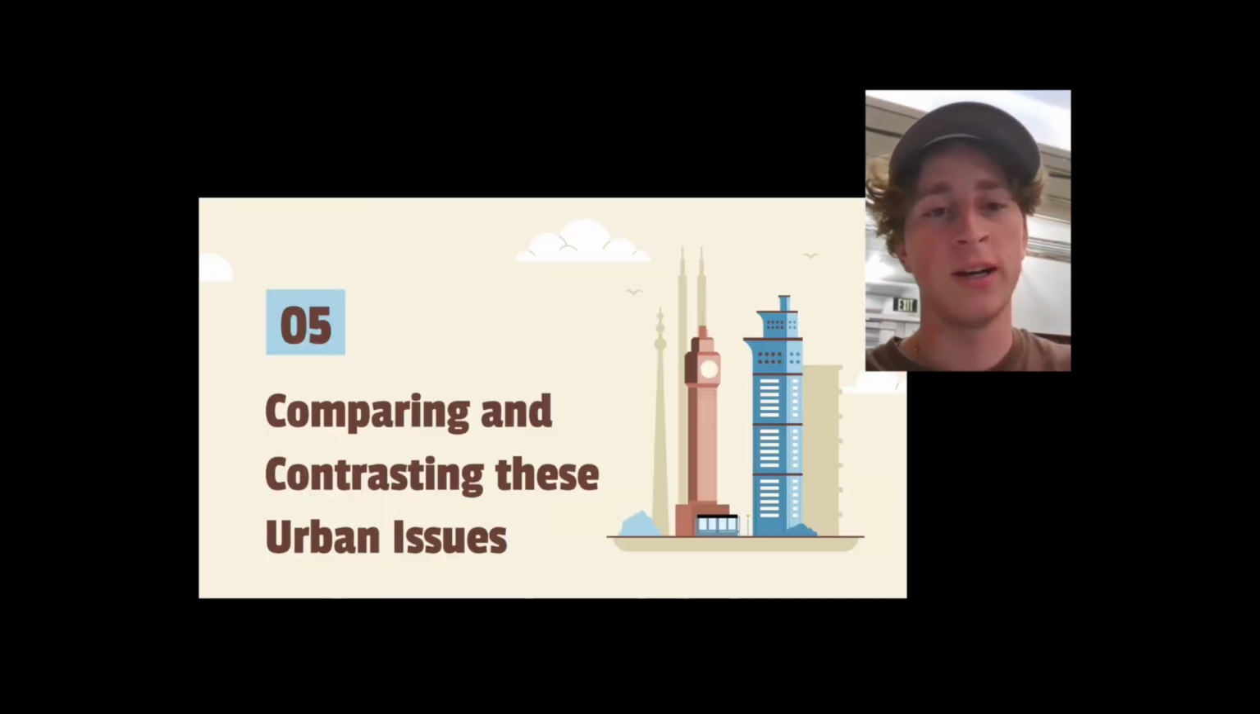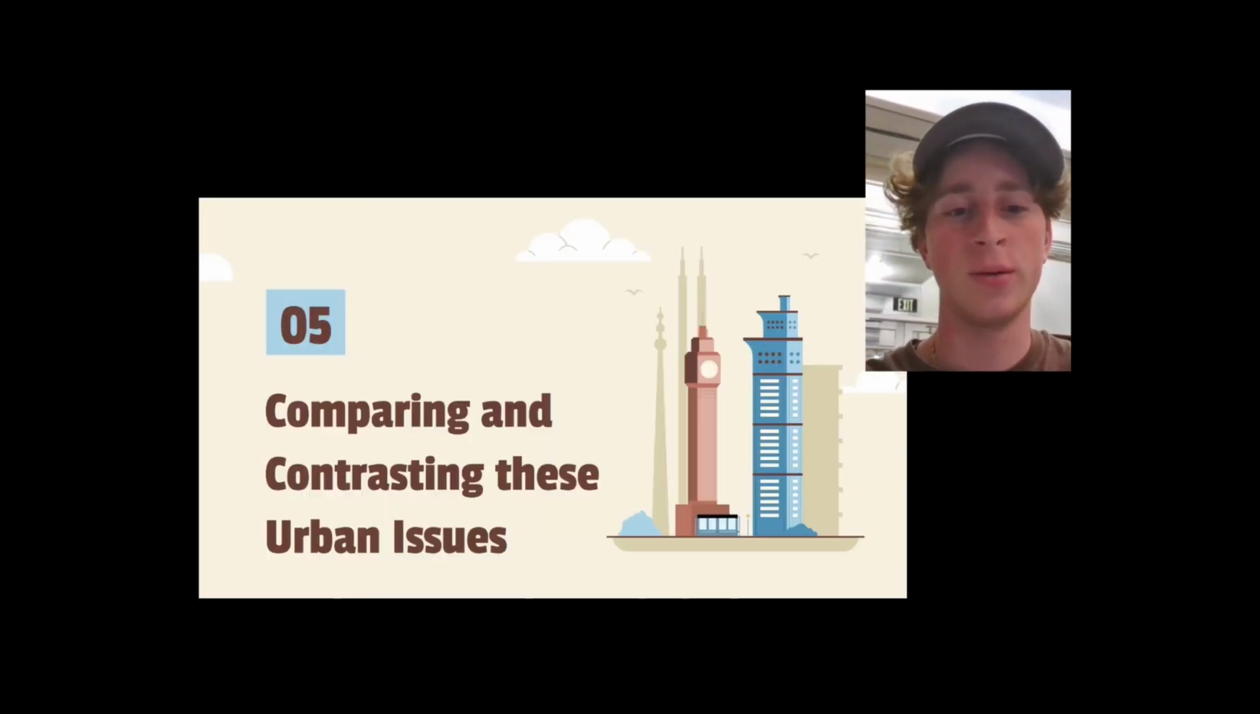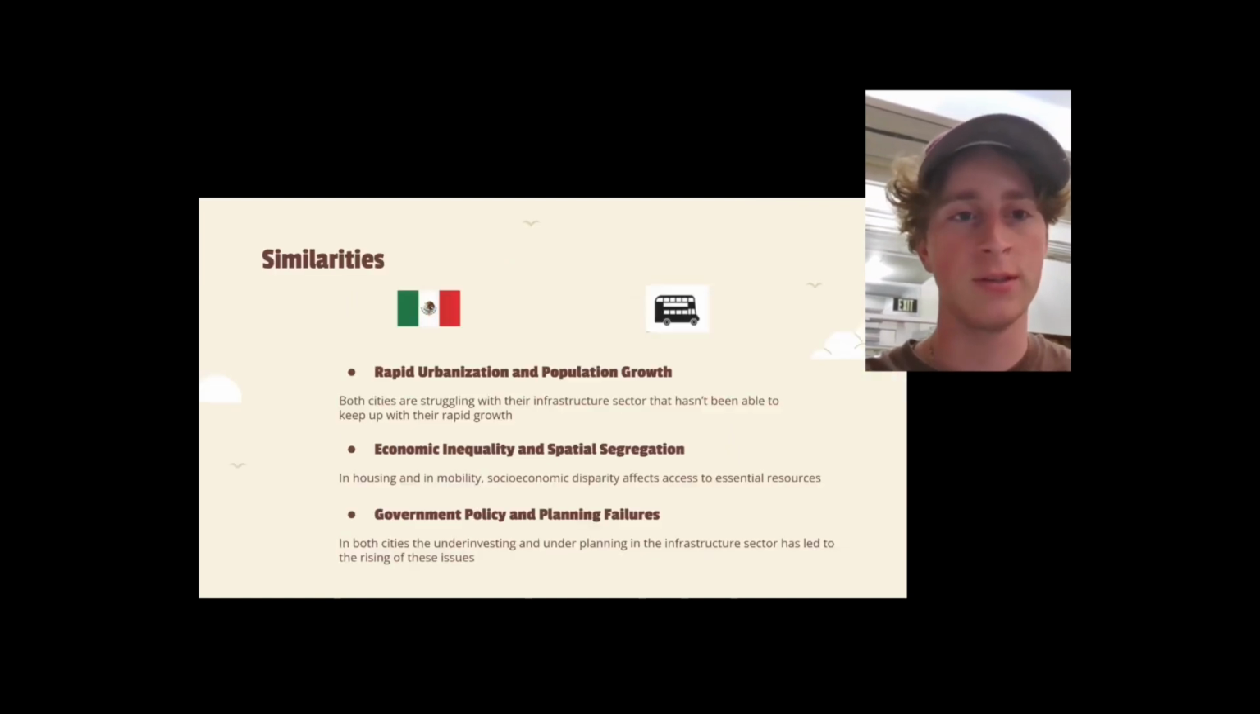All right, now on to part 5 about comparing and contrasting these urban issues in these cities. So some of the similarities that these issues share is that there's rapid urbanization and population growth happening in these cities. Specifically in Mexico City, 80% of the population lives in urban areas. Whereas in London, 84% of the UK's population is urbanized. So those are very high and continuing to grow numbers.